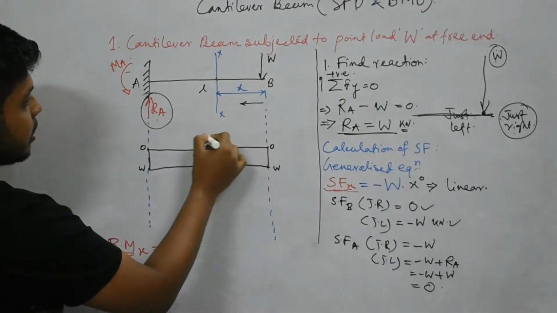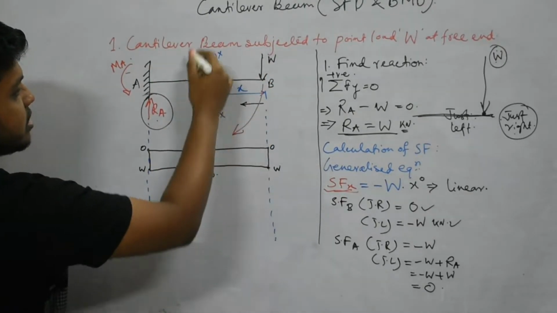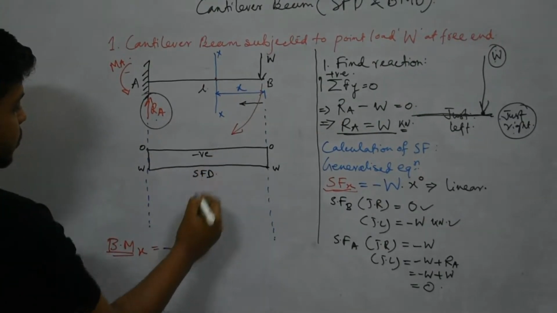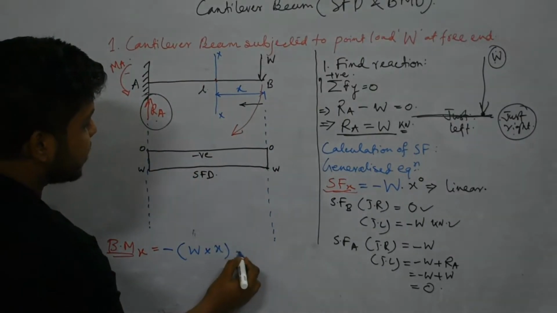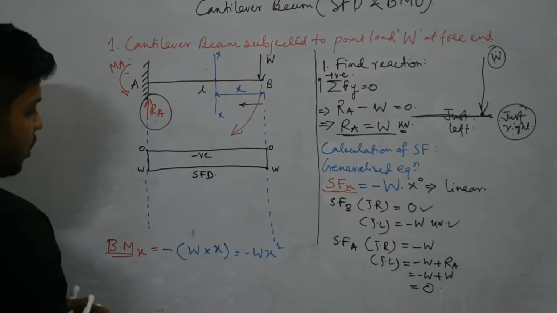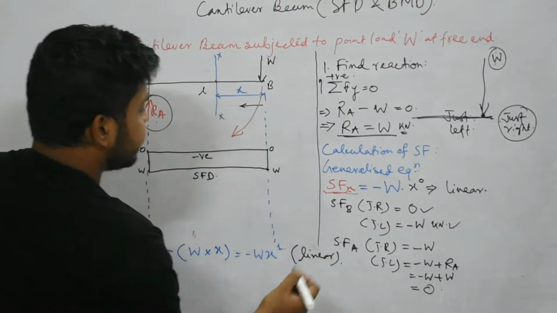So on the right side of this section, this W is rotating in clockwise direction, in this direction. So that means this is negative, minus. So load is W and distance is X, so minus W into X. Here the power of X is 1, that means this is also linear.